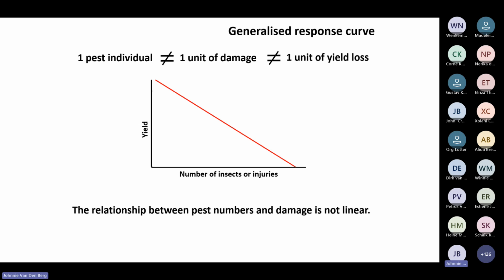Every plant can tolerate a few pest individuals before there's a break point, and then yield loss starts to occur. And the question is always, where on this line are we when we approach a particular soybean field or maize field or whatever crop you're dealing with? So this is important to keep in mind. It doesn't mean if there's one insect there, we will have 1 unit of yield loss. It's a non-linear response.